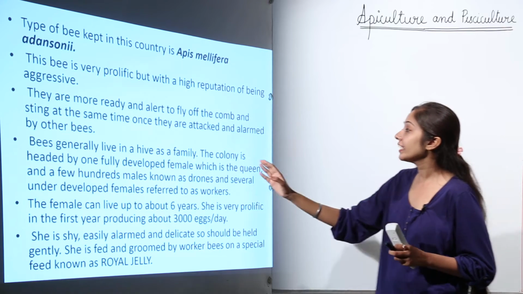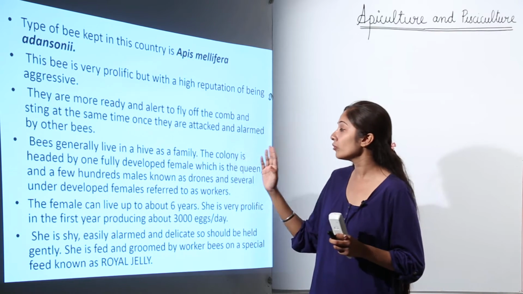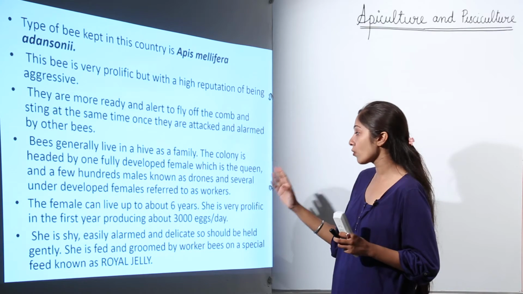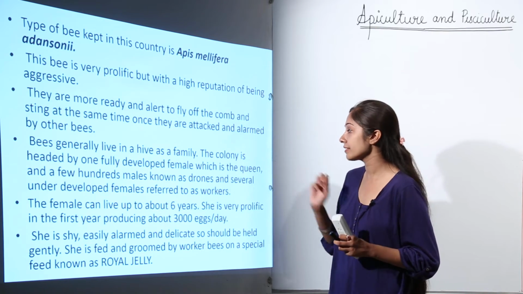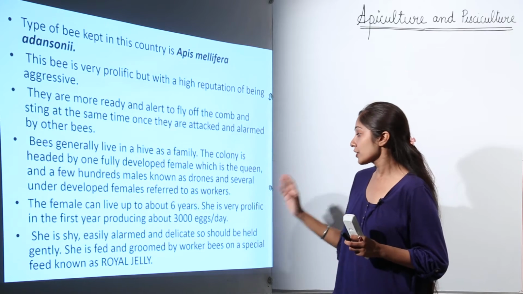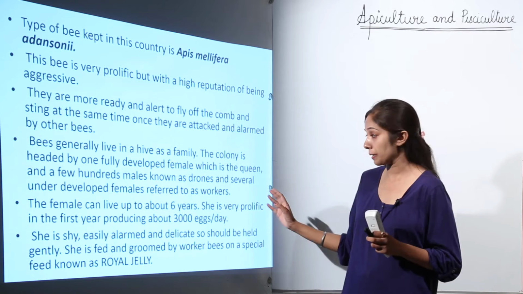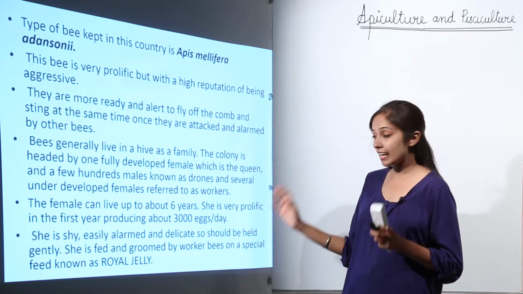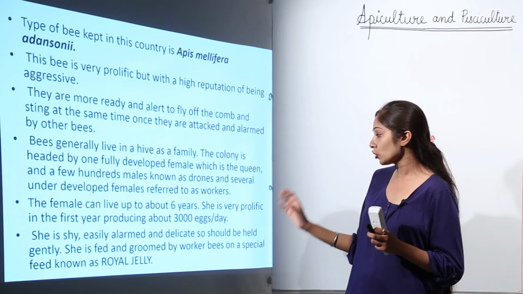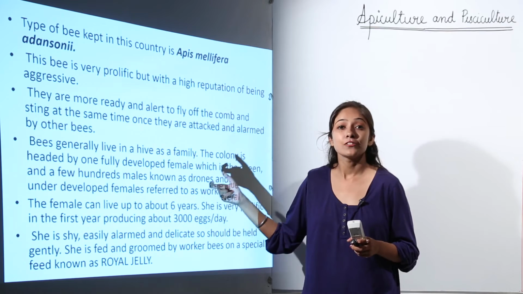Bees generally live in a hive as a family. The colony is headed by one fully developed female, which is the queen, and a few hundred males known as drones, and several underdeveloped females referred to as workers. The queen can live up to about 6 years. She is very prolific in the first year, producing about 3,000 eggs per day. She is shy, easily alarmed and delicate, so should be held gently. She is fed and groomed by worker bees on a special feed known as royal jelly.